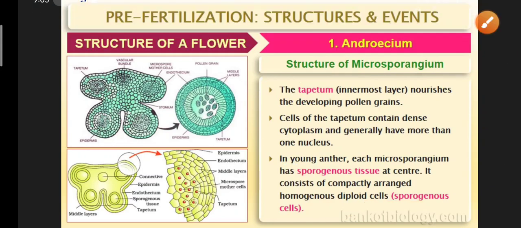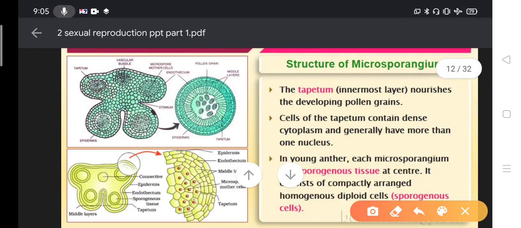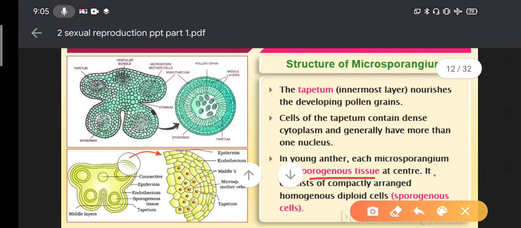Yes. So inside this tapetum, the young anther, each microsporangium has a sporogenous tissue in the center. It consists of compactly arranged homogeneous diploid cells, that is the sporogenous cells. This is a main one, sporogenous cell ಅಂತ ಹೇಳಿದ್ದಾರೆ. So which is diploid, means that is a 2n one.